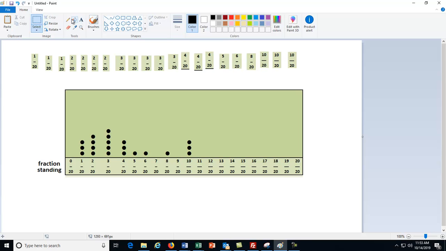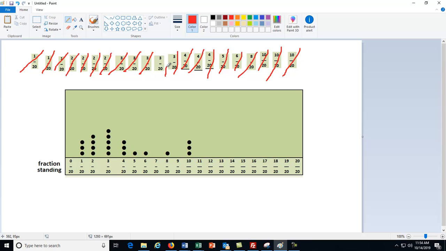So I'm going to come over here and select a pencil, and make it a big red pencil, and I'm going to cross off the smallest one and the biggest one. Then I'm going to cross off the next smallest one and the biggest one, and so forth. I'm going to keep doing this in pairs, because every time I cross off a small and then a big, small, big, small, big, I now have 1 number left. And that number right there is what's called the median.